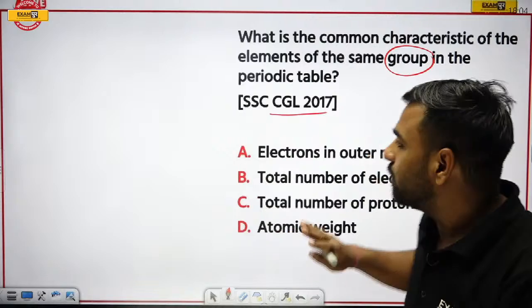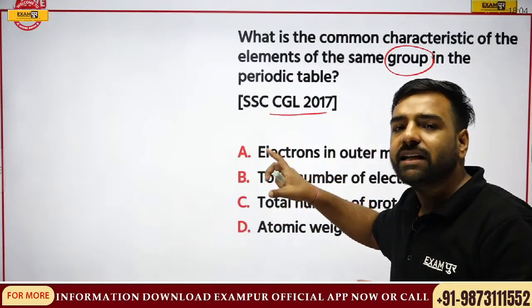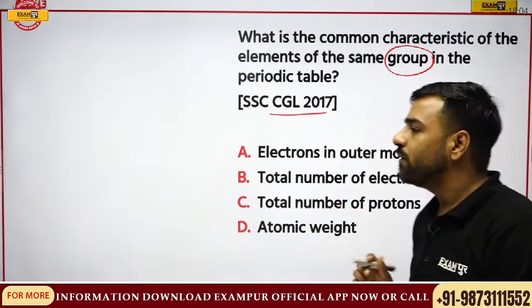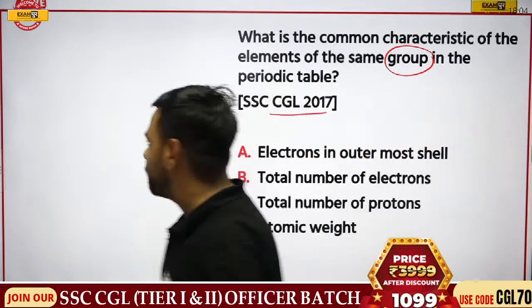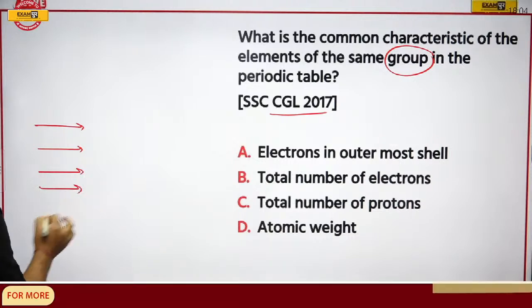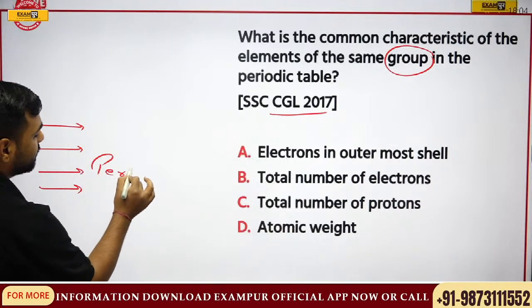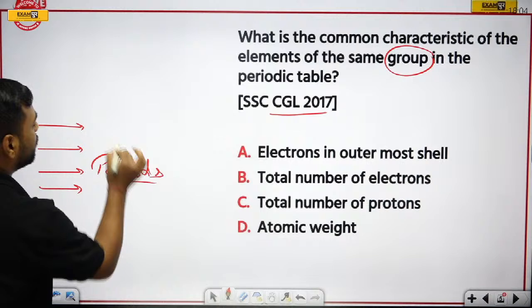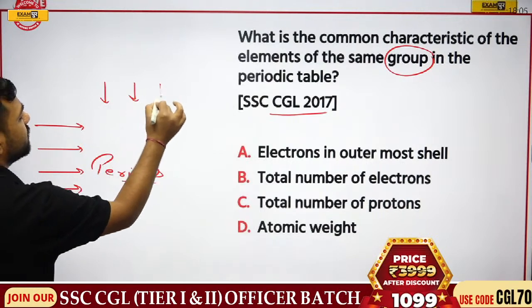Before going with this question, let's have a look at the periodic table. See, when we talk about the periodic table, what happens? If I talk about horizontal rows, they are known as periods. But if I talk about these vertical columns, what are these?